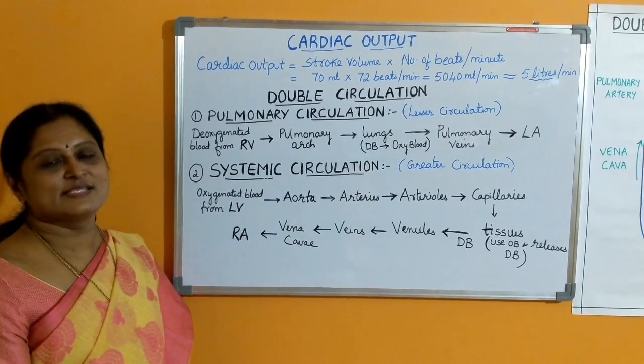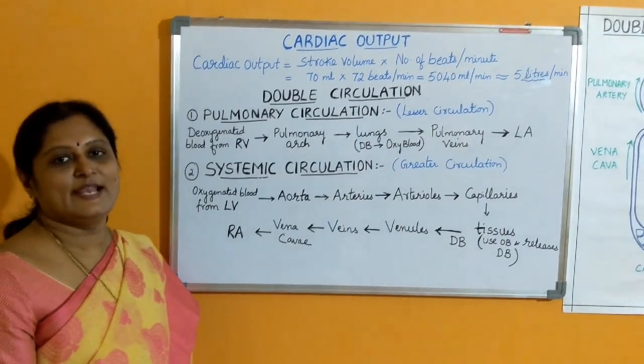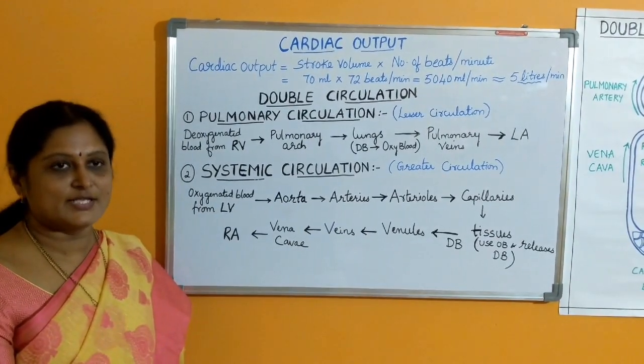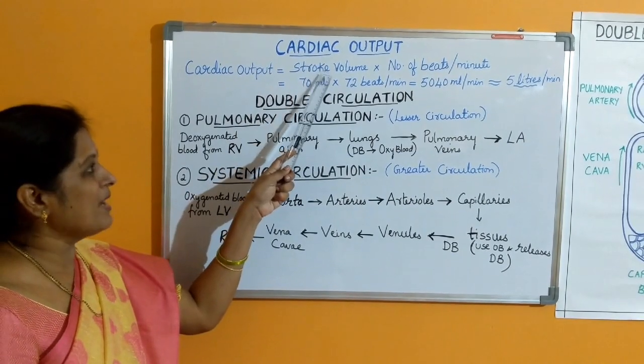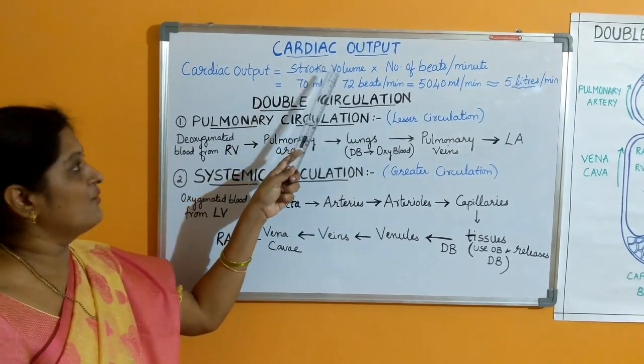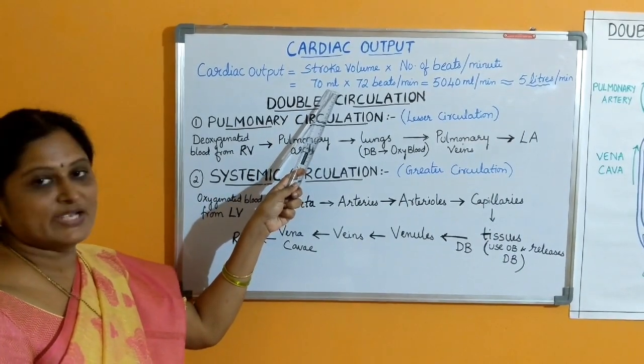In the previous class, I have explained to you about the cardiac cycle, which is the contraction and relaxation of the chambers of the heart. When the ventricle contracts, the volume of the blood that is pumped by each ventricle in one heartbeat, we call it the stroke volume, which is 70 ml.